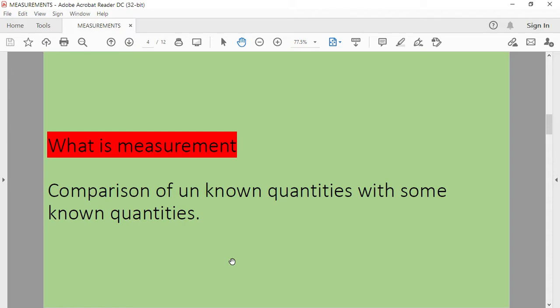The term measurement contains two parts, a number and a unit. For example, 5 kilogram. Here 5 is the number and kilogram is the unit. Or 5 liter. Here 5 is the number and liter is the unit.